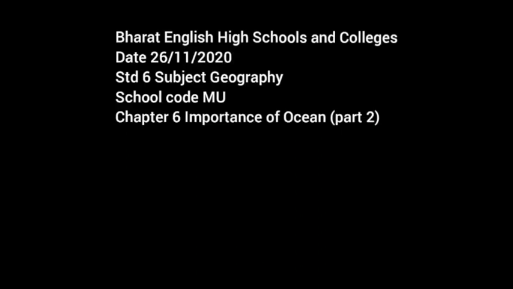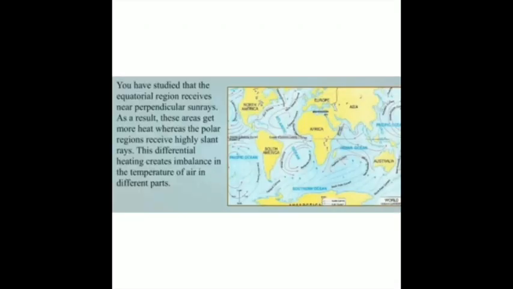Standard 6th, Subject Geography, Lesson number 6, Importance of Ocean, Part 2. You have studied that the equatorial region receives near perpendicular sun rays. As a result, these areas get more heat, whereas the polar regions receive highly slant rays.